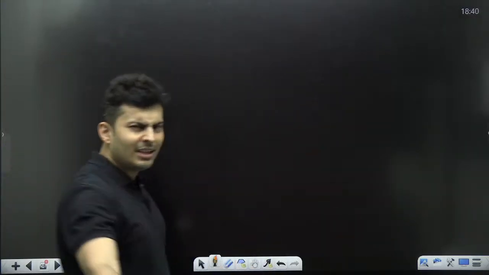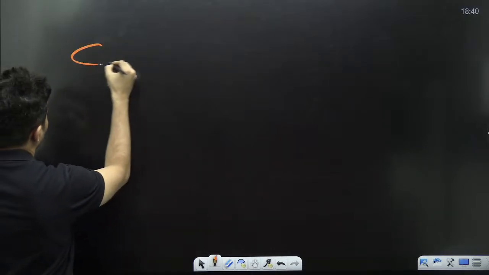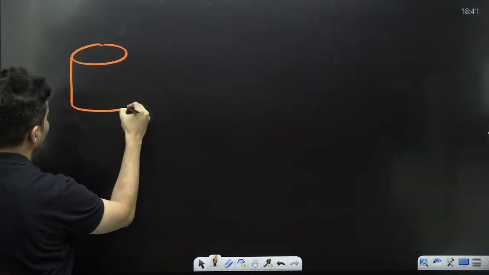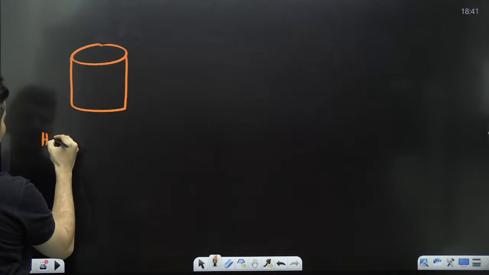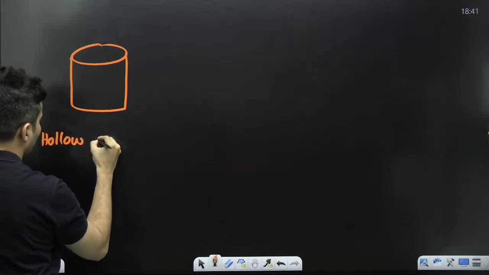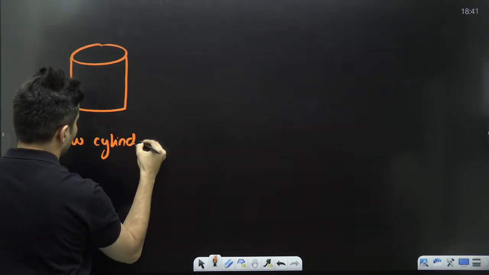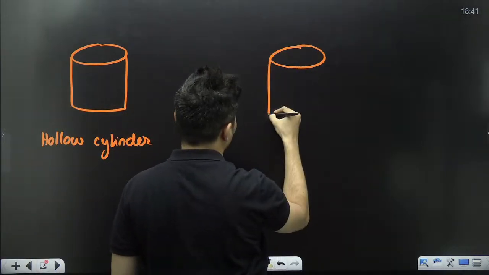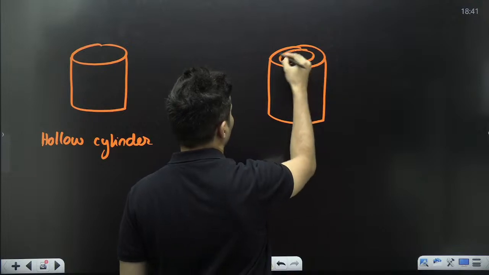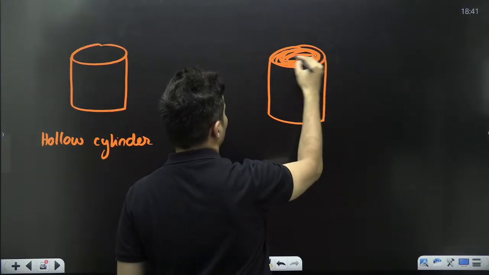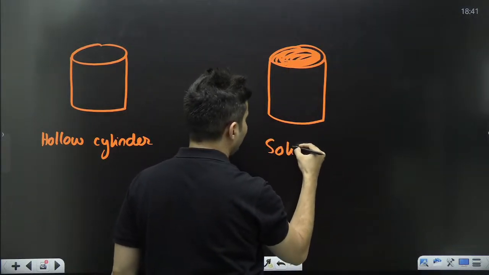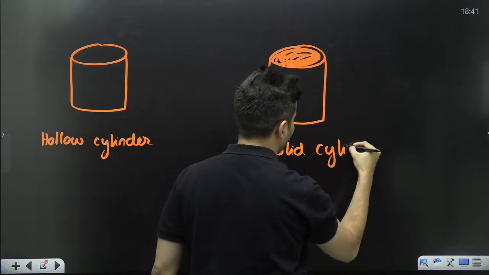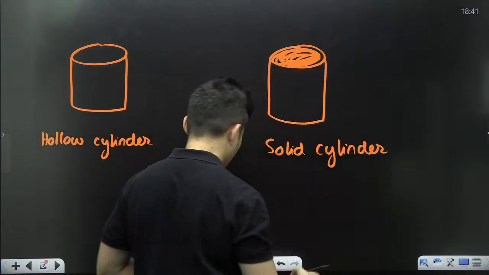We can use this for many things, like a drum which is hollow, basically a hollow cylinder, and also for a solid cylinder.